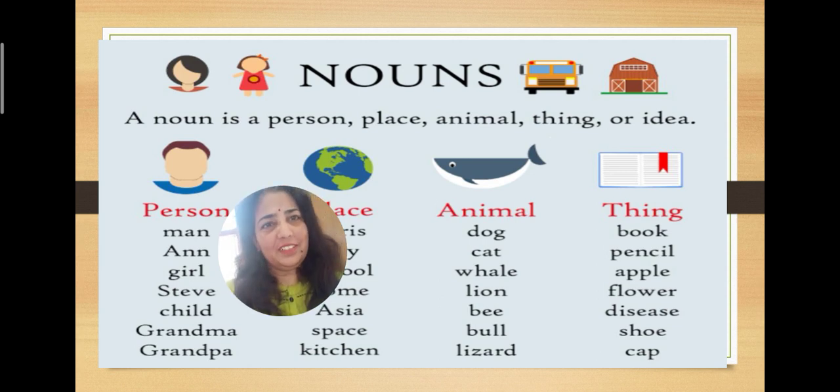Okay, so children, you all know what a noun is. A noun is a name. It's a naming word. Basically, it's a naming word. Okay, so a noun can be any person, place, animal, thing, or even idea. Okay, it's a naming word, children.